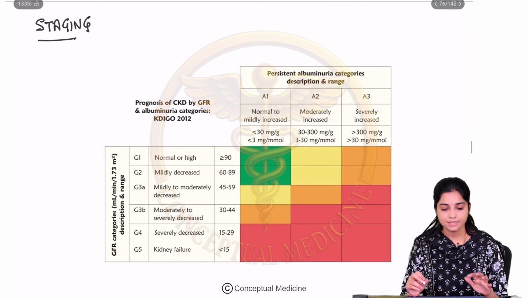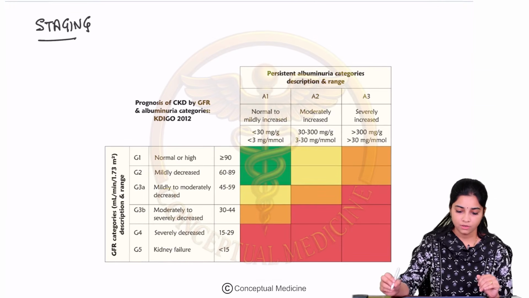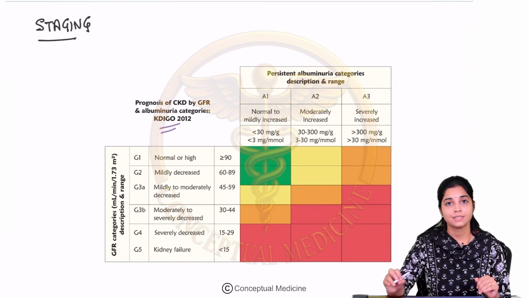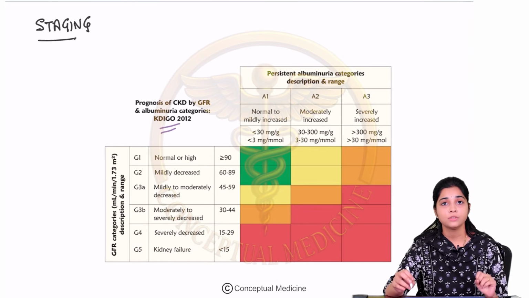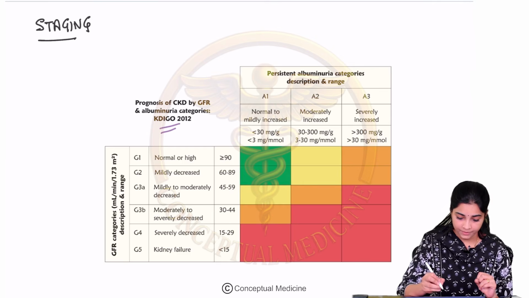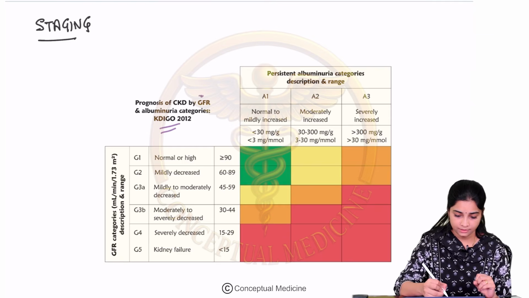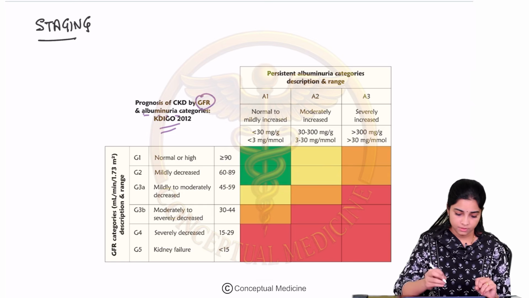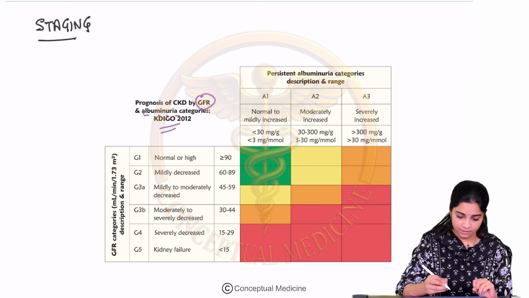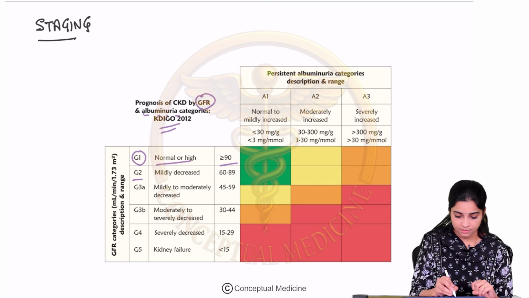Now let us understand the staging of CKD. This is your KDIGO 2012 staging of CKD. What are the two parameters that they look at? They basically look at albuminuria and they look at the GFR. So GFR is determined as in these stages. G1 is your normal or high, where the GFR is more than 90.